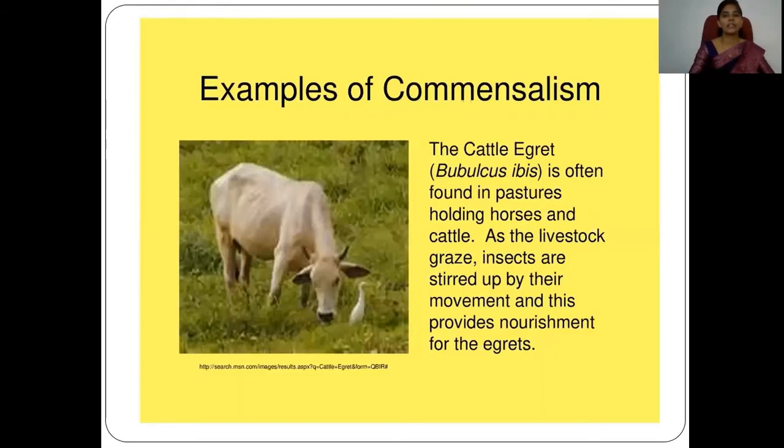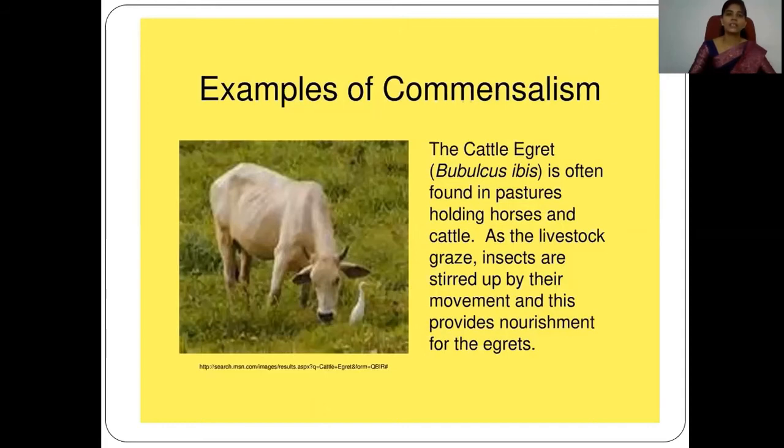Whenever these cattle are grazing, the insects sitting on their bodies are stirred up by their movement, and this provides nourishment for the egret. Whenever an insect flies up, it is captured by the egret, and in this way they obtain food. The egret can use it as food.